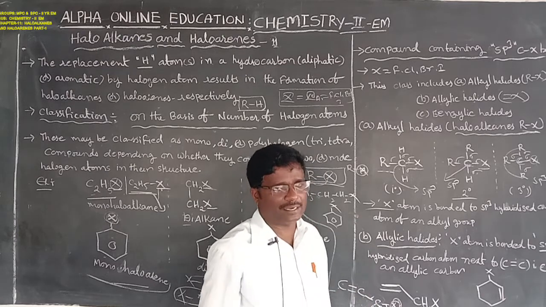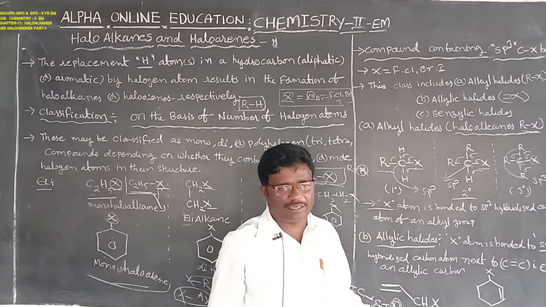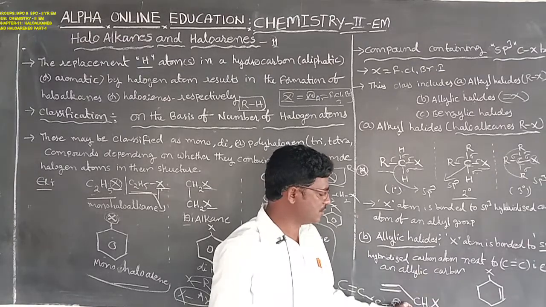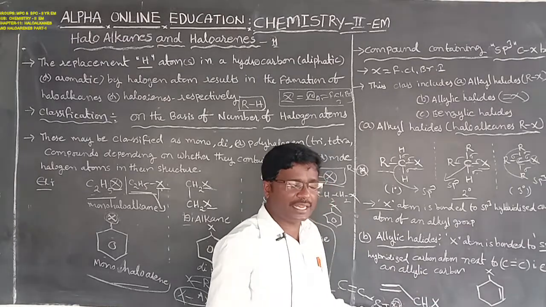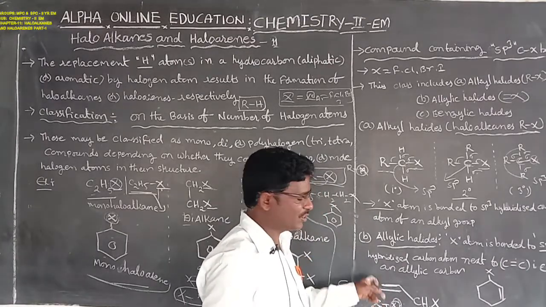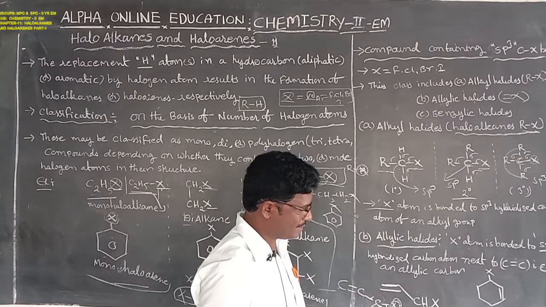In the compound in which the halogen atom is bonding with the sp3 hybridized carbon atom next to C double bond C, that is also called allylic halides.